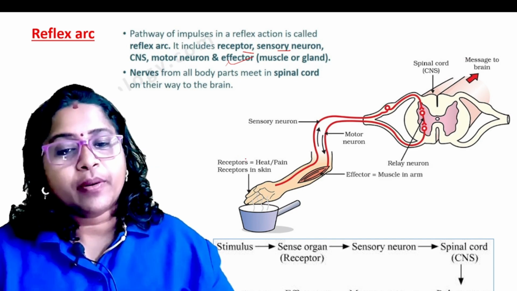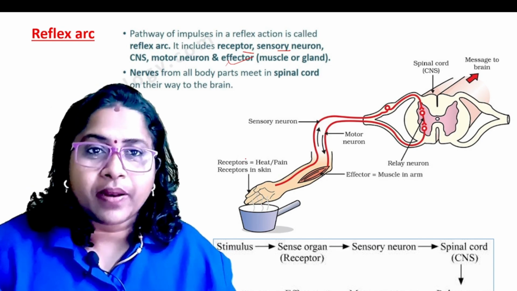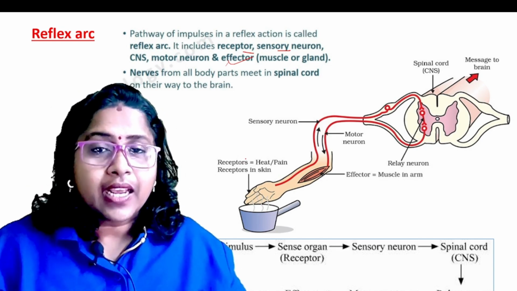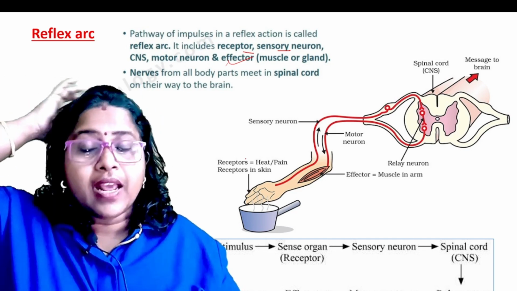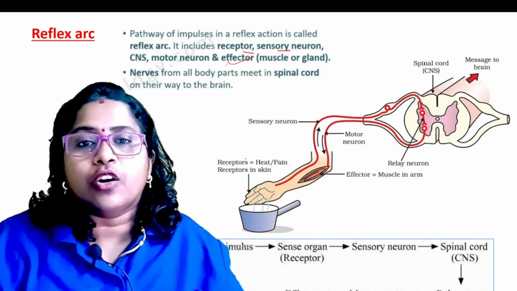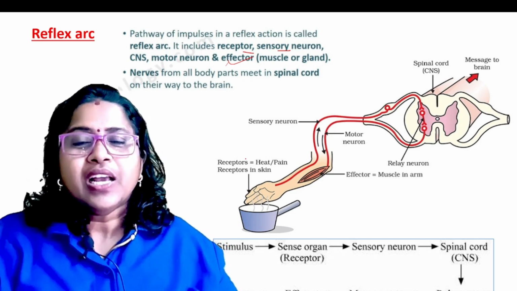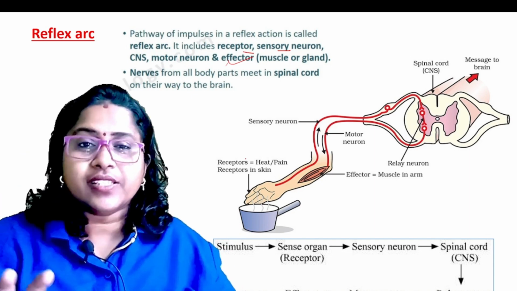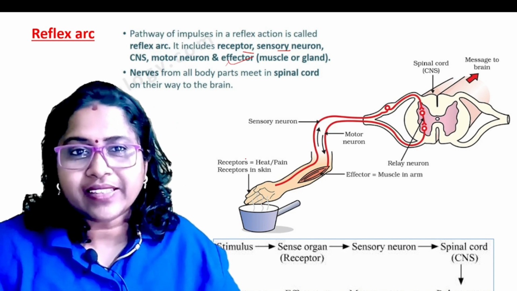The nerves from all body parts meet in the spinal cord on their way to the brain. Since it needs immediate action, there isn't time to reach the brain, so the spinal cord responds immediately to such stimuli.